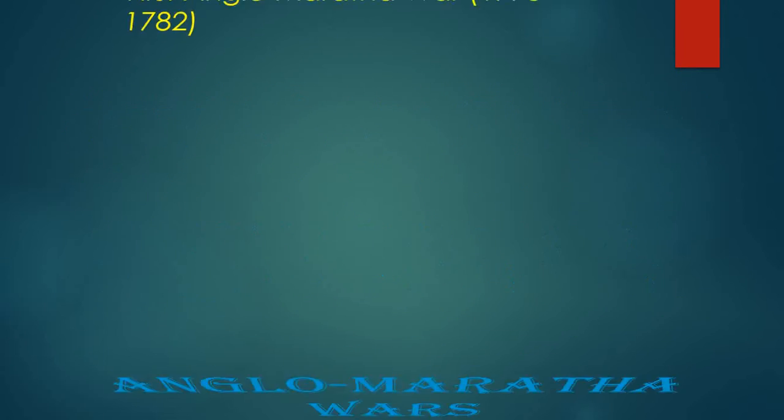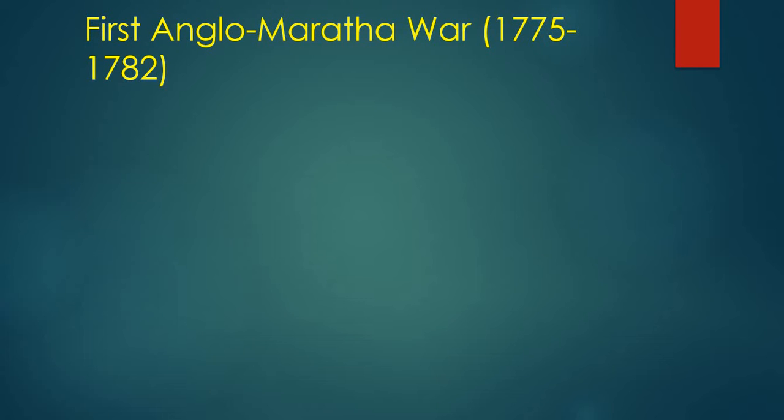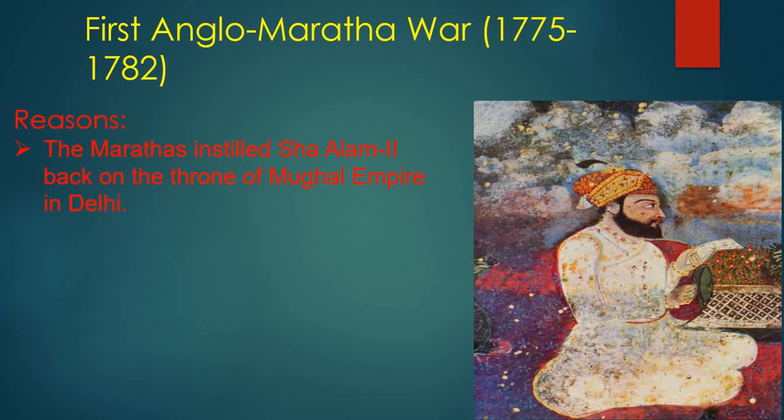The first thing here, what is the reason for the war? The First Anglo-Maratha War started in the year 1775 and ended in 1782. The first reason behind this war was, I hope you all remember the Battle of Buxar. In that, Shah Alam II gave away all the Diwani rights to the British, because he came under the words of Mir Qasim, who wanted to take Bengal. Finally, he lost his Diwani rights, the tax collection power, and he came under the control of the British.